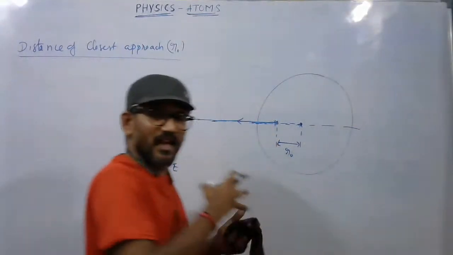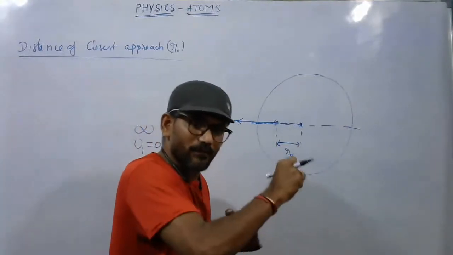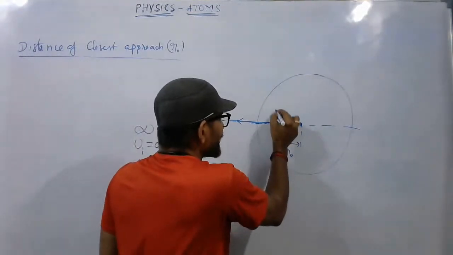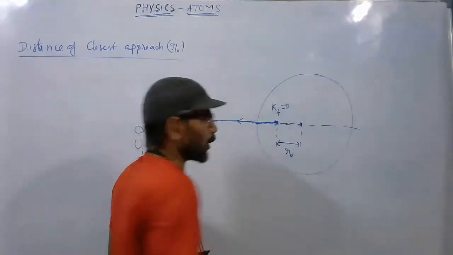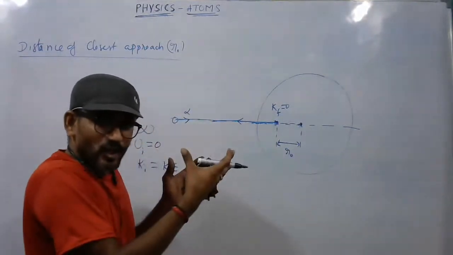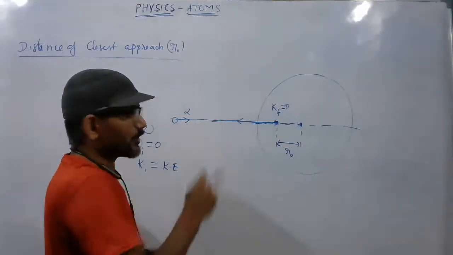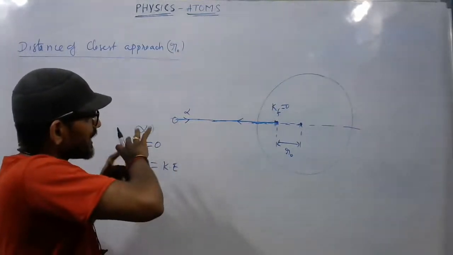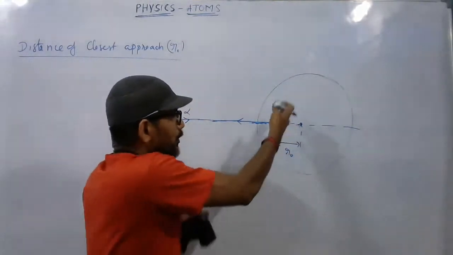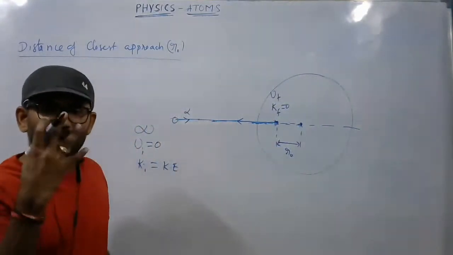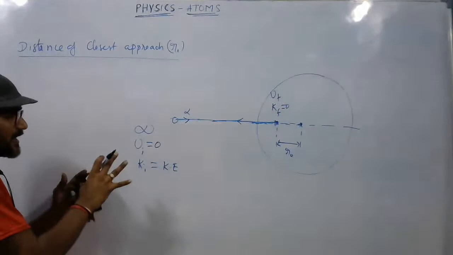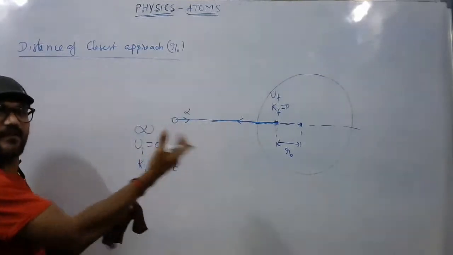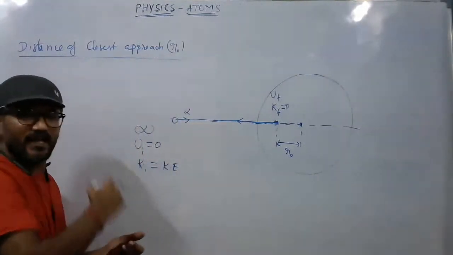As it is traveling and then stops, its velocity becomes 0, so the kinetic energy also becomes 0. If we consider this as the final point, the final kinetic energy becomes 0. Why does it stop? Because of the repulsive force due to the nucleus. There is an electrostatic interaction between them, so the entire kinetic energy converts into final potential energy. Vice versa, when it comes back, it converts again back to kinetic energy, and so on.